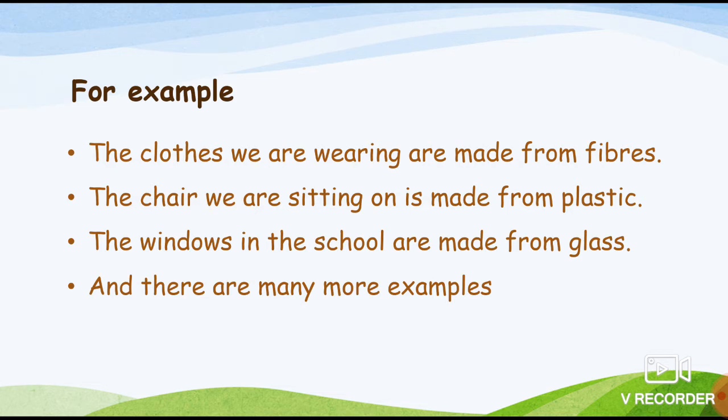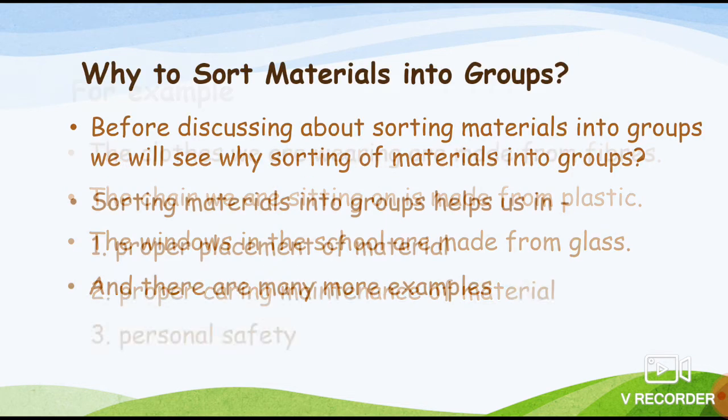If you see the clothes we are wearing, they are made up of fiber. A chair may be made up of plastic, or it may be made up of wood. And the window we are seeing in our school is made up of glass along with wood. There may be many more examples, and all the things you are seeing around you are made up of materials.